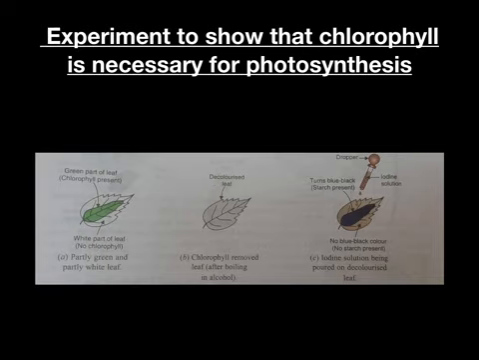We find that the outer part of the leaf that was originally white does not turn blue-black on addition of the iodine solution, showing that no starch is present in this outer part of the leaf. From this observation, we conclude that photosynthesis to make starch does not take place without chlorophyll.